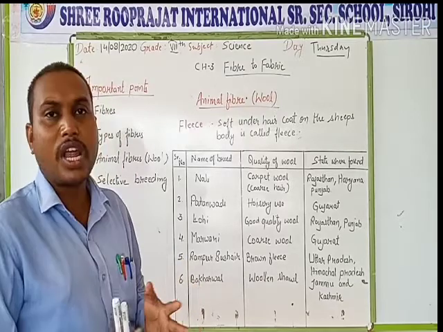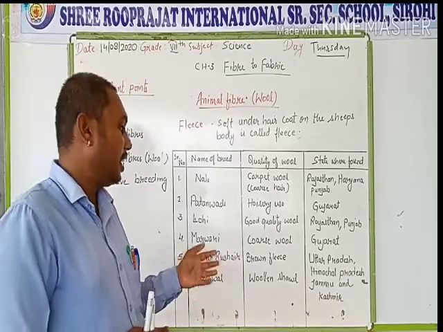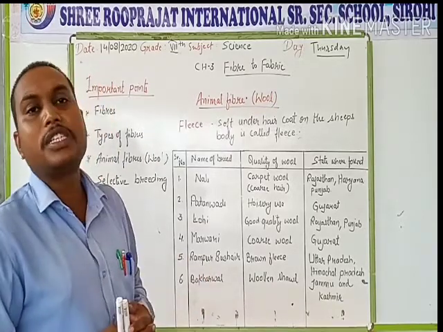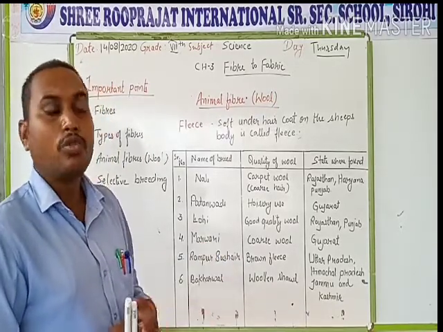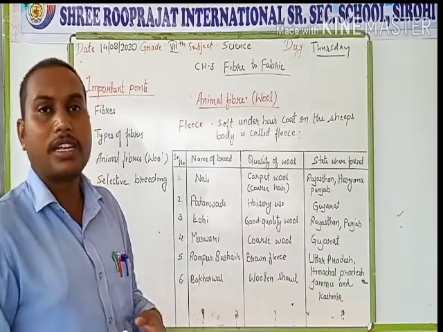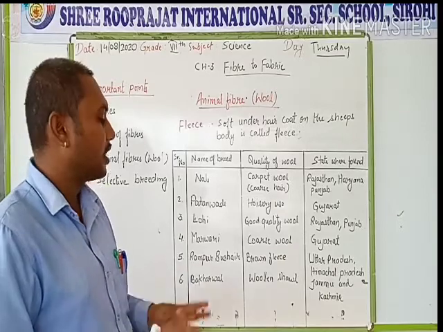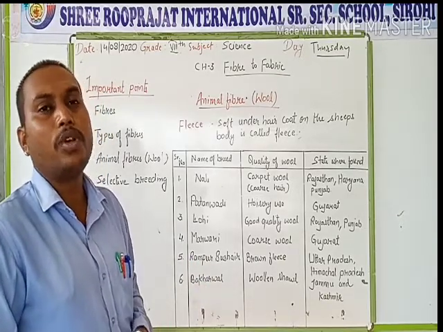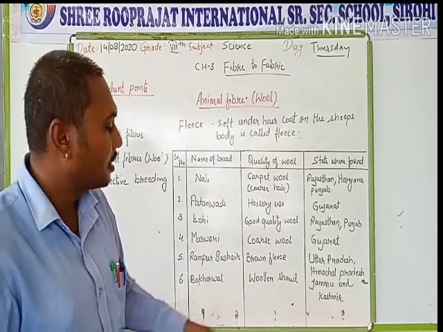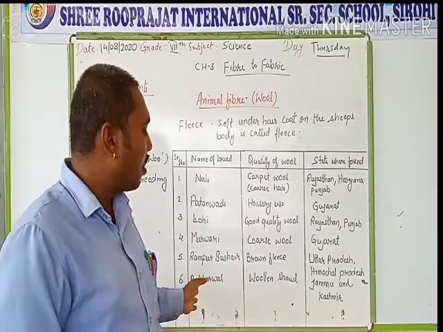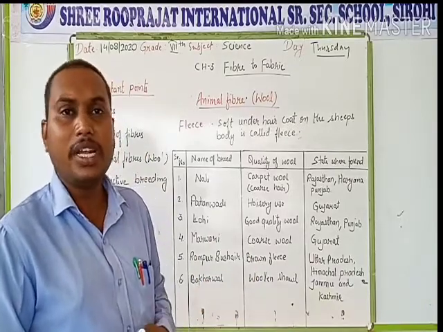Next, the Rampur Bushair breed. It gives brown colored fleece, and it is found in Uttar Pradesh, Himachal Pradesh, etc. Next, the last one, the Bakarwal breed. The Bakarwal breed gives a fine quality of wool, and so it is used for making woolen shawls. This breed of sheep is found in the Jammu and Kashmir region.